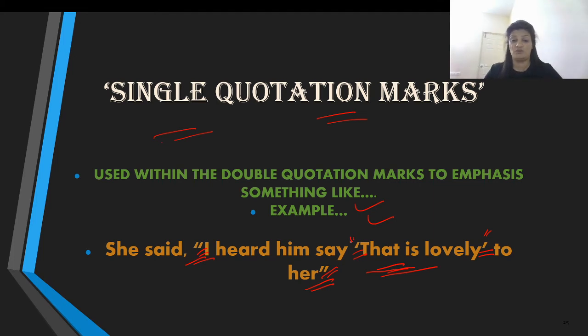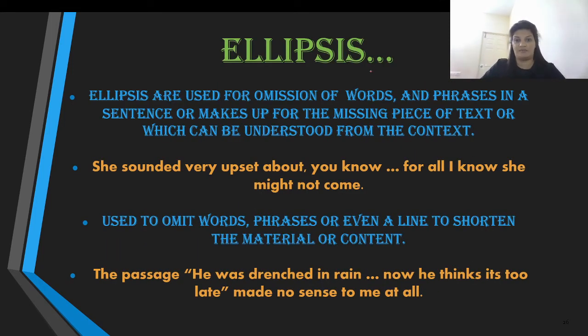So rather than going in with double inverted commas, you can just use single ones here and you are done. So that's the purpose behind using single quotation marks. Otherwise, you stick to double inverted commas all the time. Supposing you have another phrase within double inverted commas, you use single inverted commas within to show the emphasis. The next one is ellipsis.